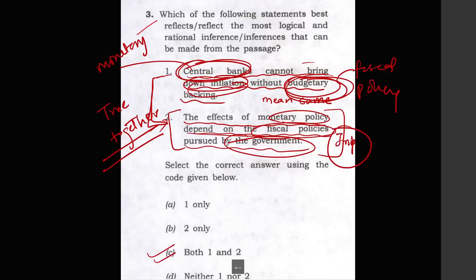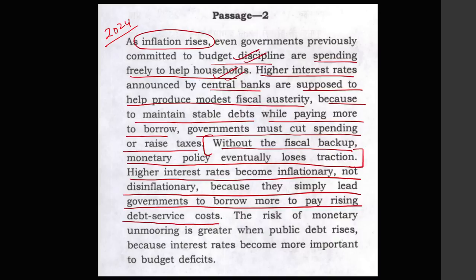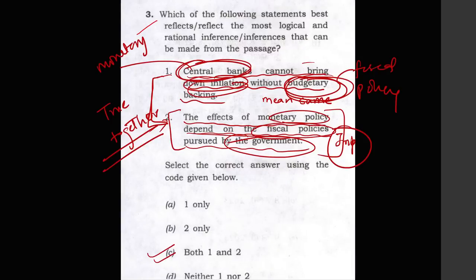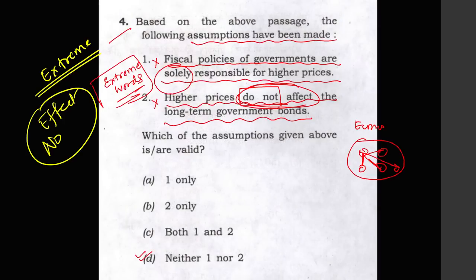Again, you see this, guys. Higher interest rates become inflationary, not disinflationary, because they simply lead governments to borrow more to pay rising debt servicing cost. The risk of monetary unmooring is greater when public debt rises. Now you see how they have said that monetary policy is related to fiscal policy. So you can see even statements 1 and 2 both are correct. They are indirectly mentioned in the passage. And as far as this is concerned, this is a pure assumption, and we could have eliminated this only by extreme word analysis.